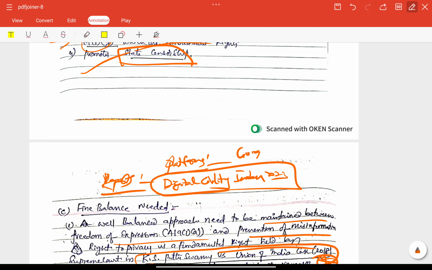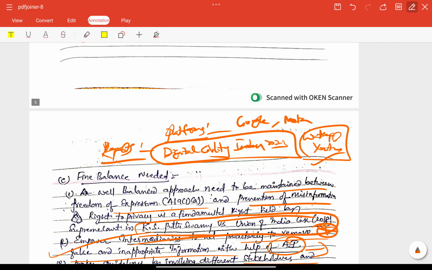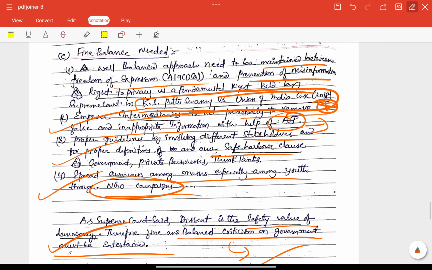Platforms like Google, Meta, etc. WhatsApp, YouTube, these types of social media platforms also need to be included here and there as examples, right? Other than that, the Shreya Singhal case also needs to be included here, for example, Section 66A of the IT Act which was struck down, right? That is also very important. Other than that, everything okay here.